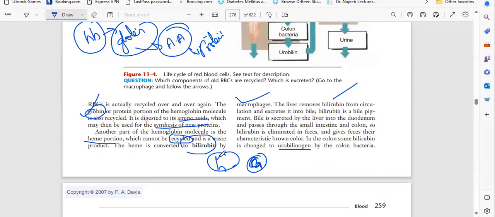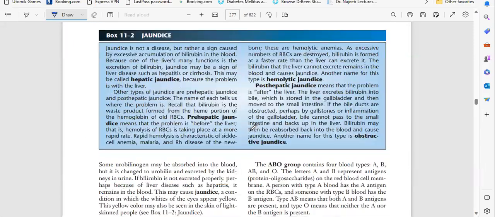Okay, here we have to remember some complicated things. That is that the heme is converted into the bilirubin. Who will convert? The liver will convert. First thing you have to remember. Second thing is the bilirubin will pass through the bile pigment. Who will release the bile pigment? Bile pigment is released by the liver into the duodenum, small intestine.